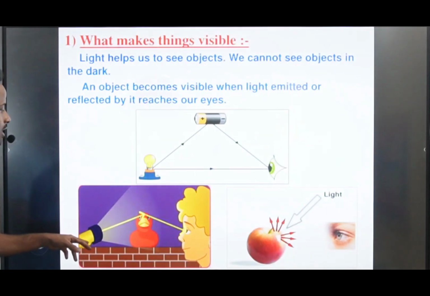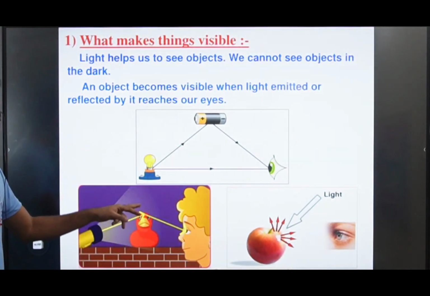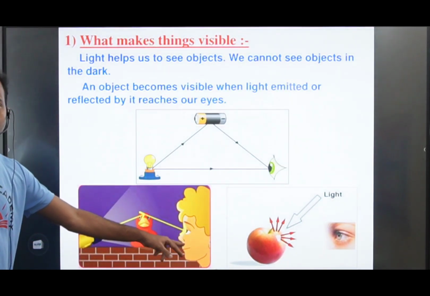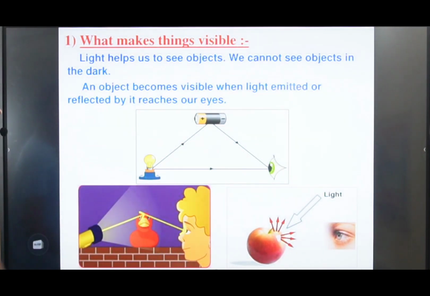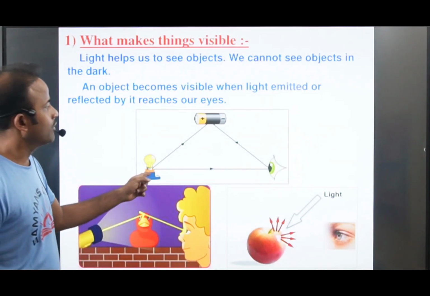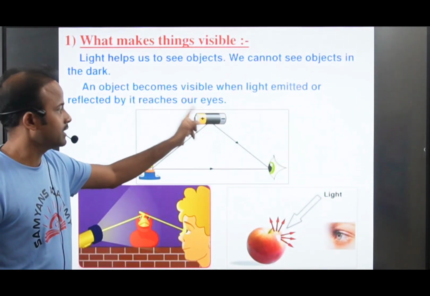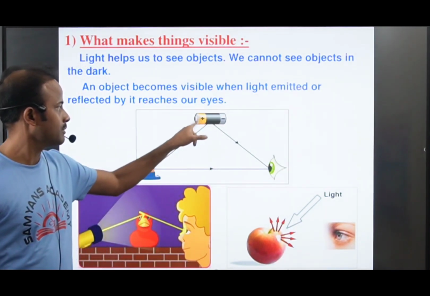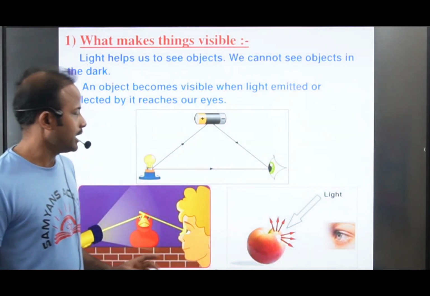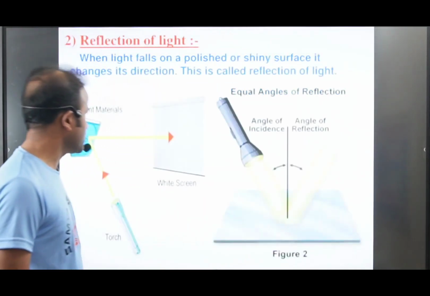Here you see the torch light falls on this toy, the reflected light reaches his eyes, and then he can see this toy. Similarly, here light falls on this battery and the reflected light reaches his eyes, then he can see this battery, right? So in this way we can see the objects.